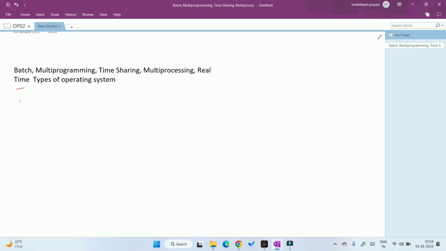Welcome guys. Today we will discuss the types of operating system. There are many types of operating system. We will discuss a few.